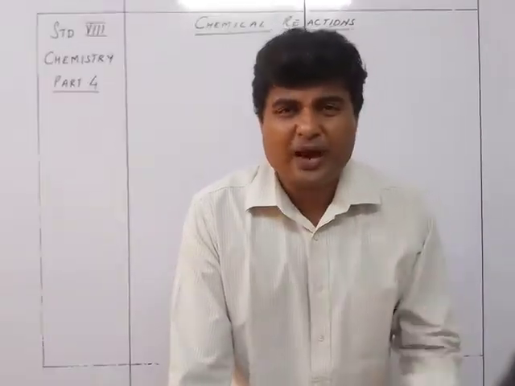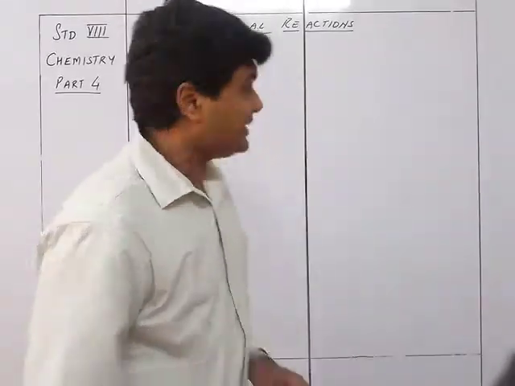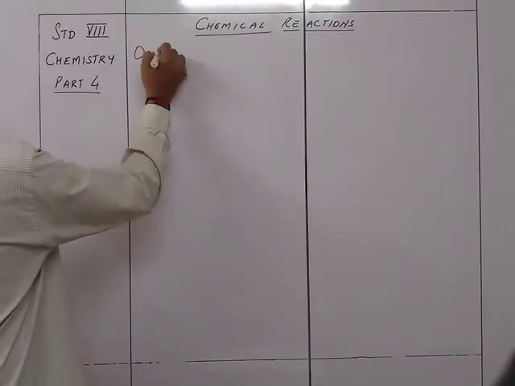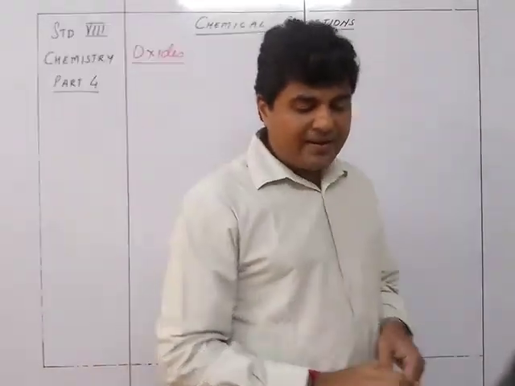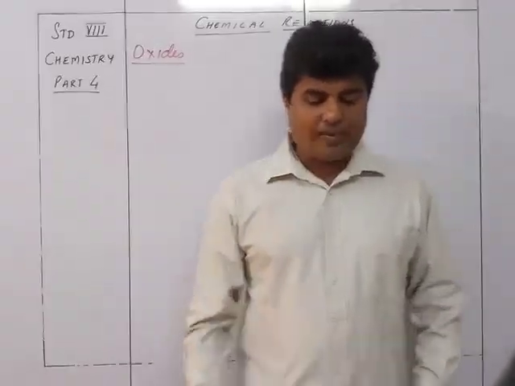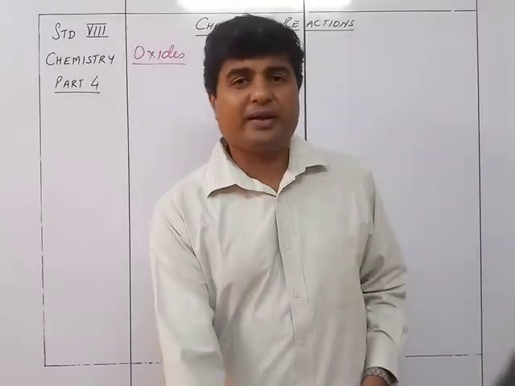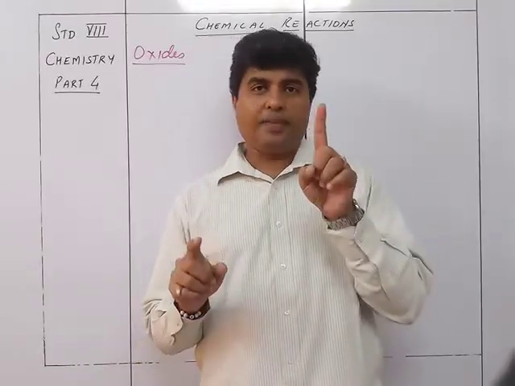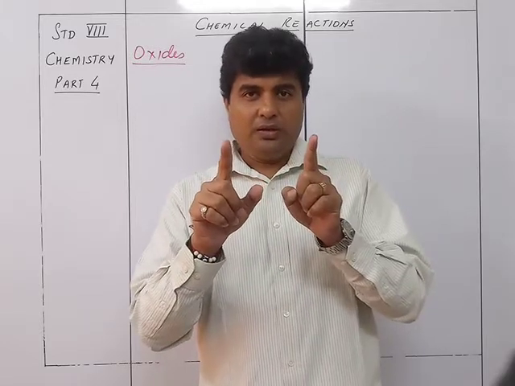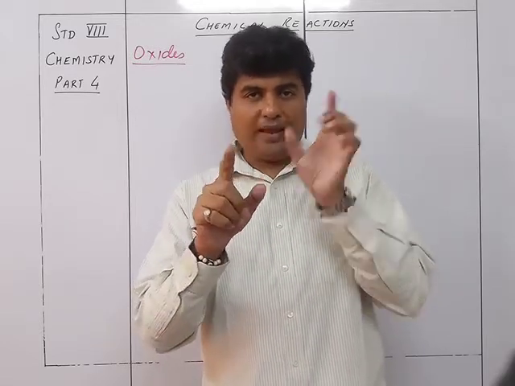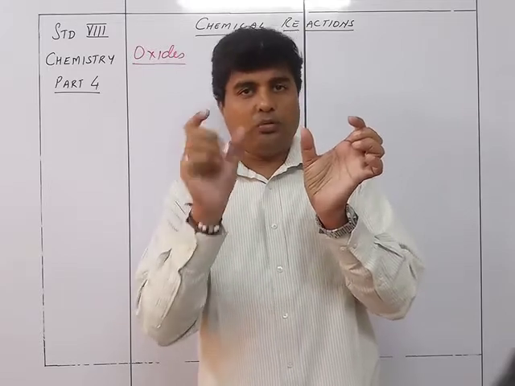First of all, how are the oxides formed? Let's understand how oxides are formed. Oxides are binary compounds of a metal or a non-metal element with oxygen. Binary compound means what? Only two elements. A metal and oxygen, or a non-metal and oxygen. Na2O: Na metal, O oxygen.